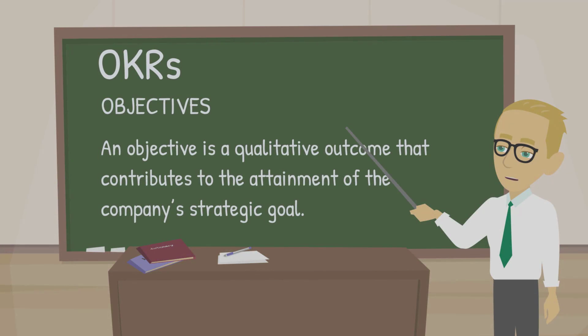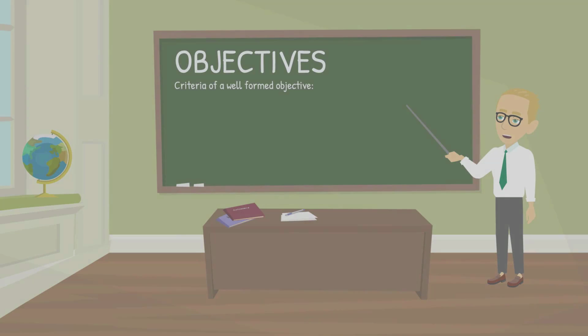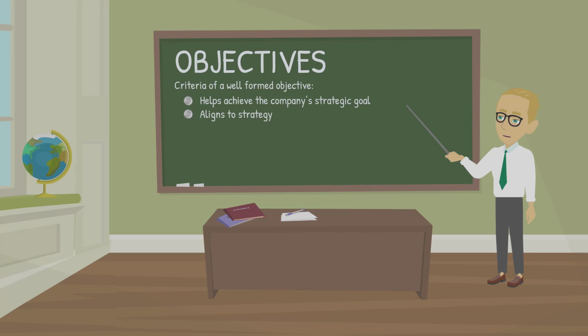First, let's review objectives. An objective is a qualitative outcome that contributes to the attainment of a company's strategic goal. Here are the criteria of a well-formed objective. The first criteria is an objective helps achieve the company's strategic goal. The objective aligns to strategy. It is indispensable and worthy of establishing its own objective.